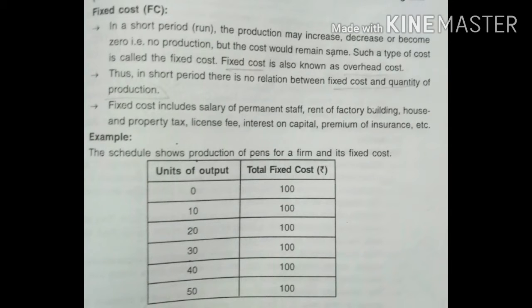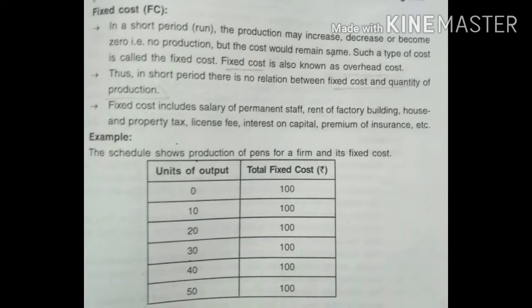In a short period, the production may increase, decrease, or become zero. That is, no production, but the cost will remain the same. Such a type of cost is called the fixed cost. Fixed cost is also known as overhead cost. In a short period, there is no relationship between fixed cost and quantity of production.